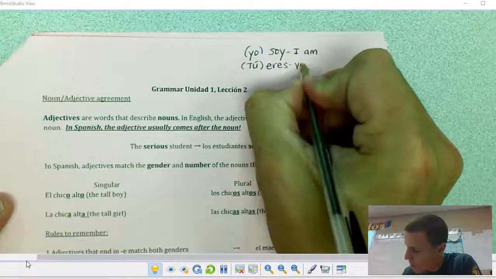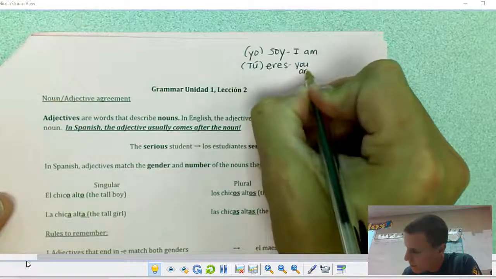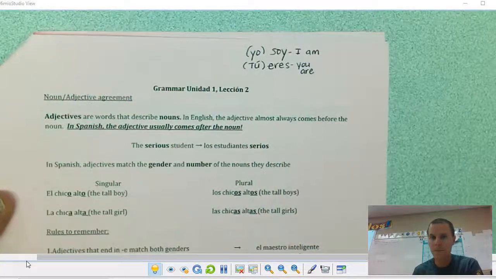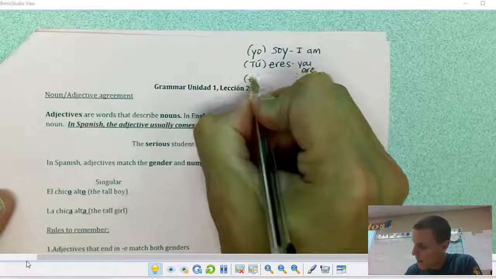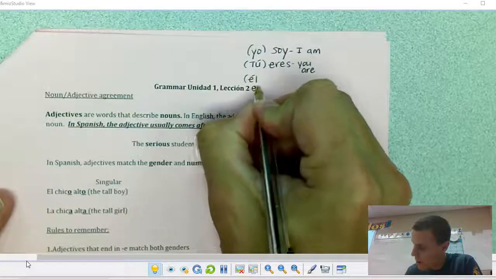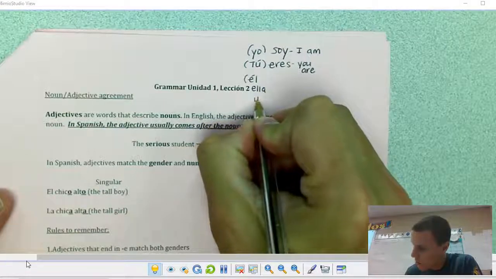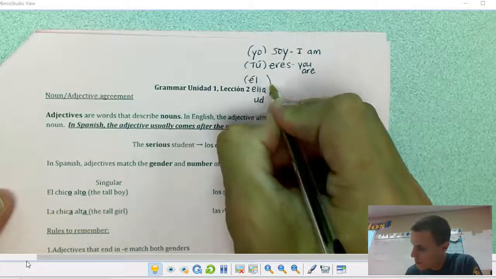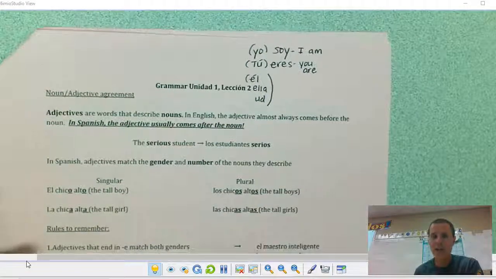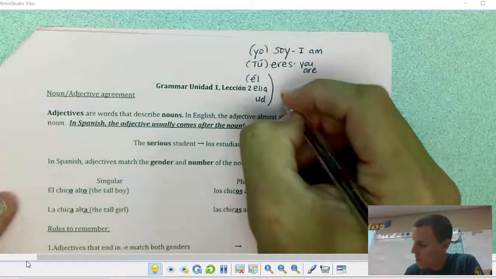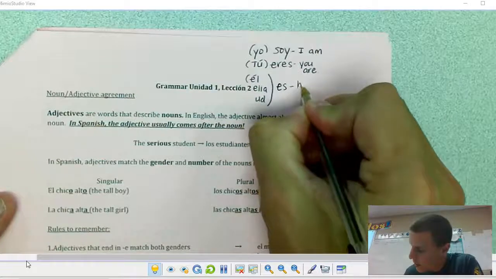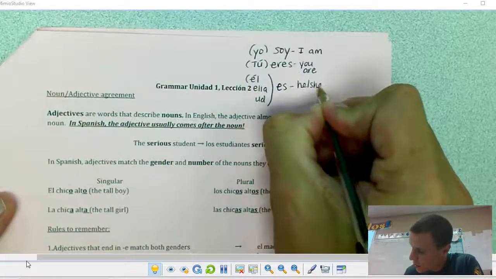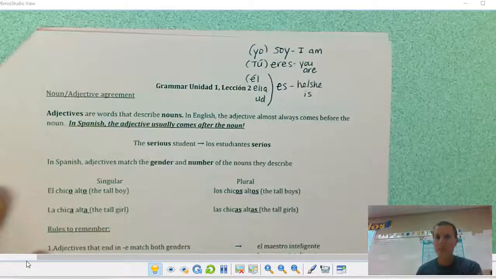It's you are. Next subject would be he or she, él or ella or usted. That's the subject. He, she, or usted. The form is es, which means he, she is. He or she is.